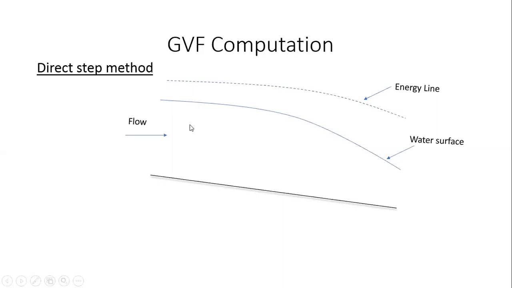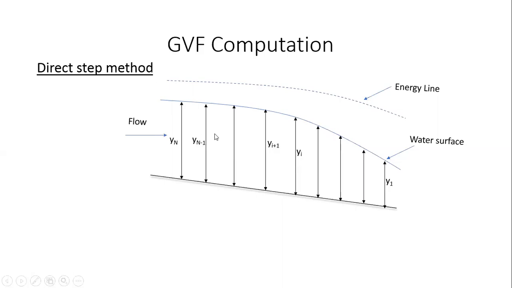In this approach, what we do is we break up the entire surface profile into multiple depths. We break it up into different flow depths. We know that the flow is changing from this value to this value, for example.